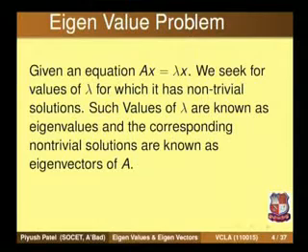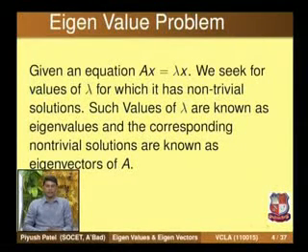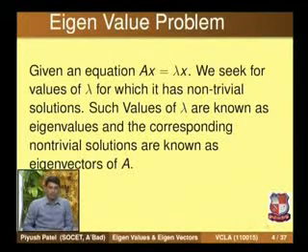Eigenvalue problems. Suppose we are given a matrix equation, Ax is equal to lambda x, where A is an n by n matrix, lambda is a scalar and x is some unknown vector in Euclidean space Rn. Such problems are not always solvable, but we seek values of lambda for which it has non-trivial solutions. Such values of lambda for which the system has a non-trivial solution are called eigenvalues, and the corresponding non-trivial solutions are known as eigenvectors of A.